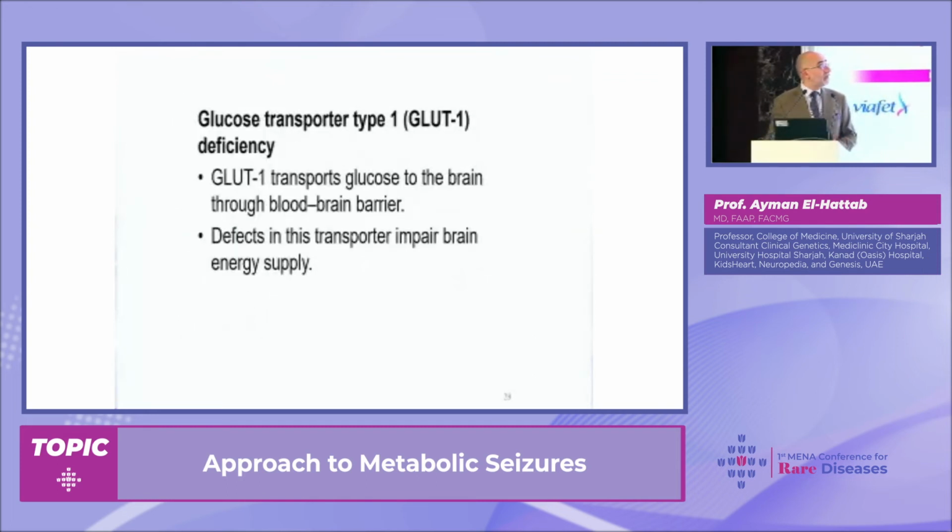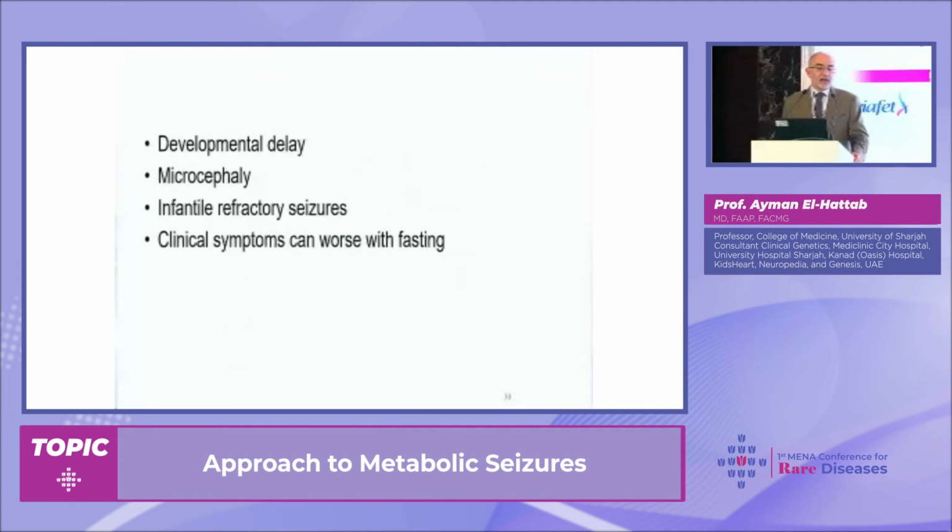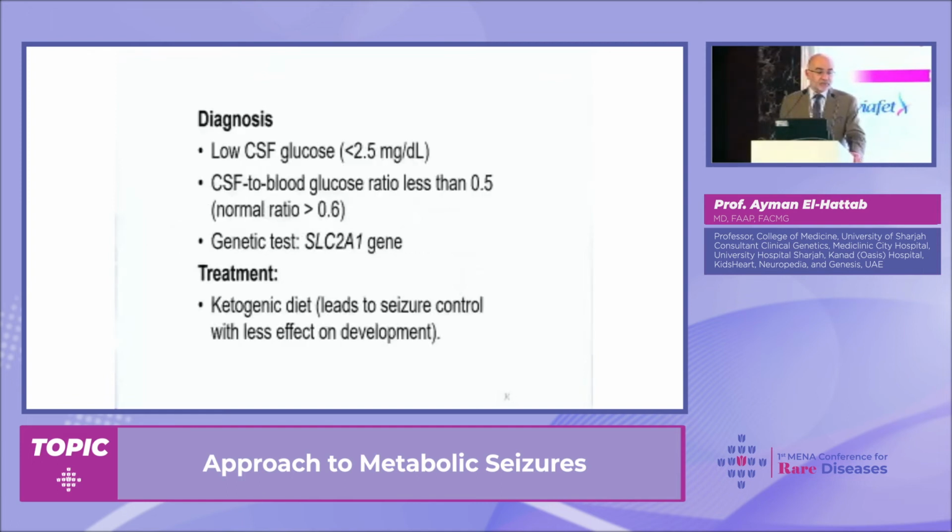In this condition, as I said, we have a defect in the transporter that transports glucose to the brain. So we have low glucose in the brain, and this will result in not only seizures, but of course developmental delay, and the seizures typically worsen with fasting.